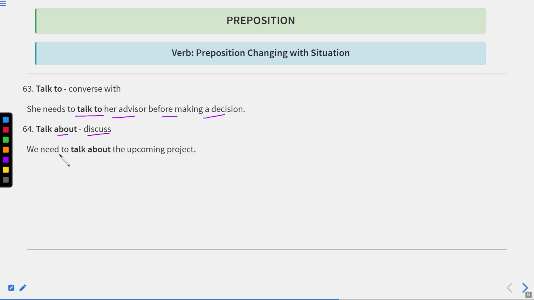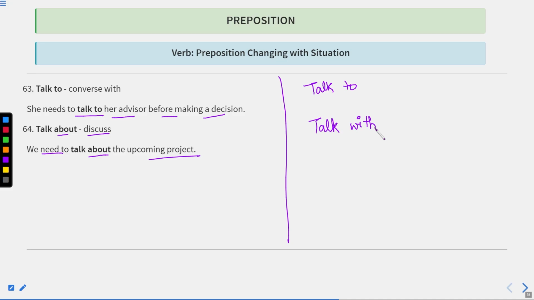Talk about means discuss. We need to talk about the upcoming project. Now, remember one thing. We have two types of phrases, that is talk to and talk with. We can use with and to both with the verb talk, but how are they different from each other? Talk with is normally talking with a person. For example, I'm talking with my friend.